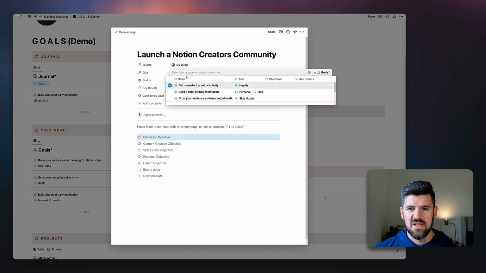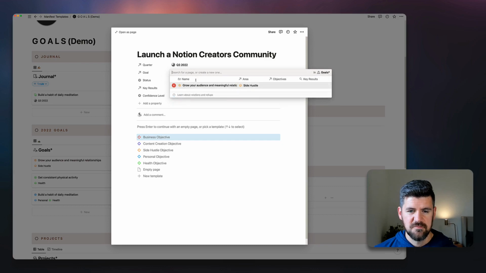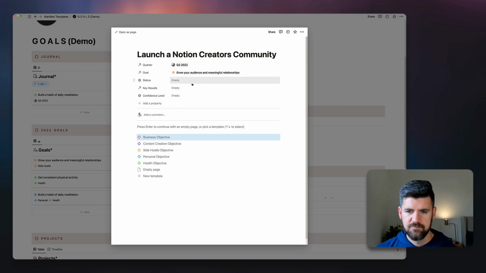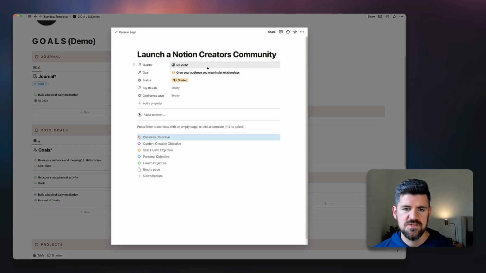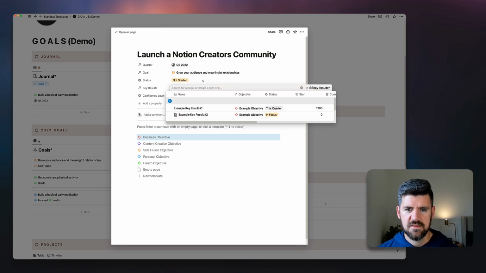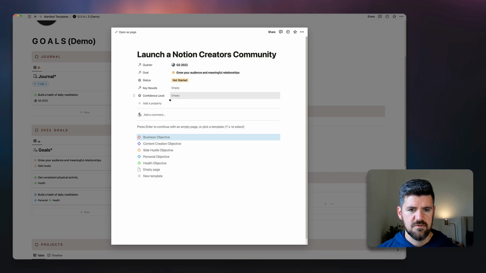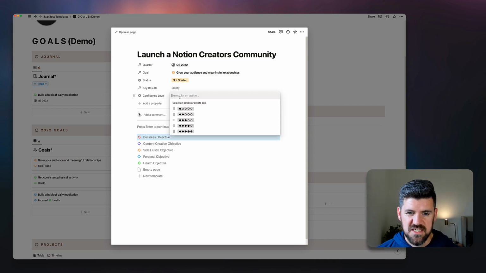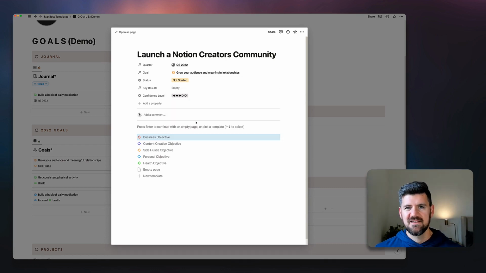And again, relational databases, magic, I can pull this up and we have that connection, which is going to be useful throughout the dashboard. Status, we can set this at not started because we're not at the start of quarter 3 yet. Key results, we'll have an opportunity to fill this in. You can see this is pretty empty, so we'll have some items for that. And then confidence level, this is really just thinking through how you're feeling in terms of confidence about this particular objective. There's different levels, so we can think somewhere in the middle, a lot going on with the idea of launching a community, so maybe 50-60% confident there.